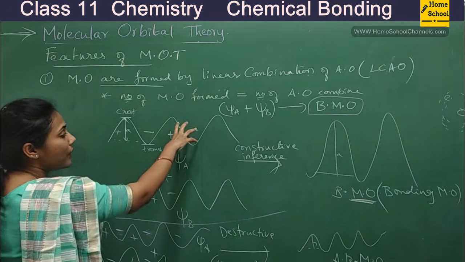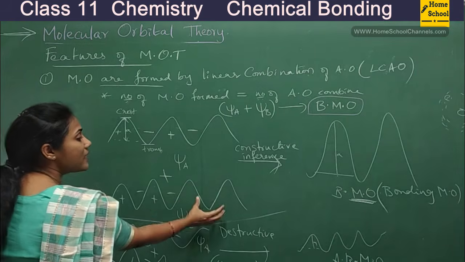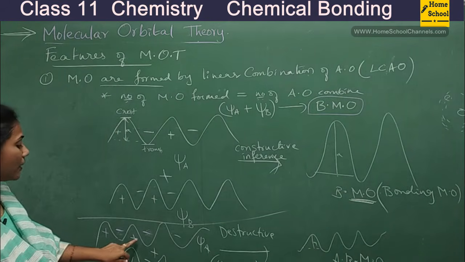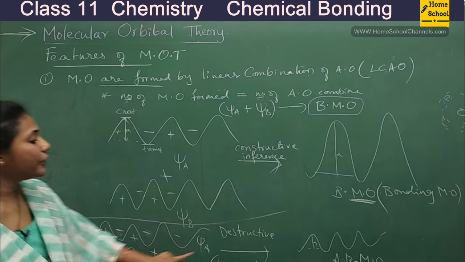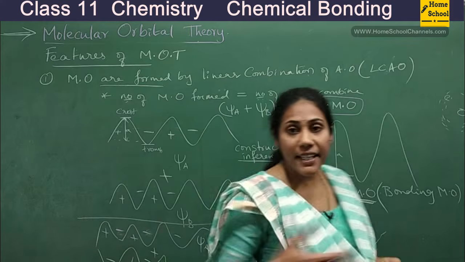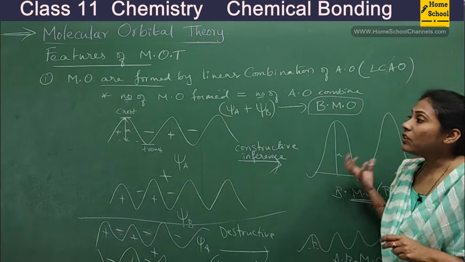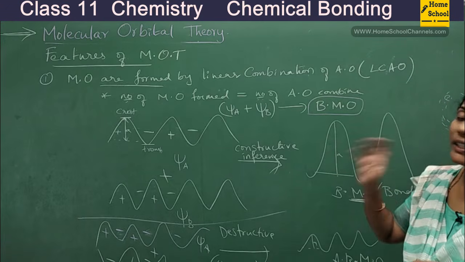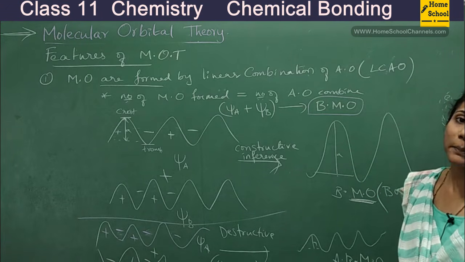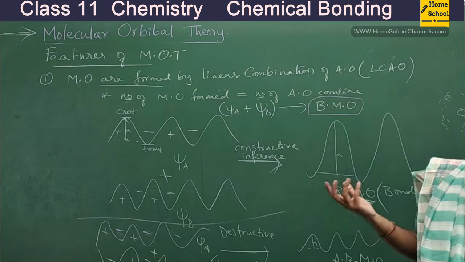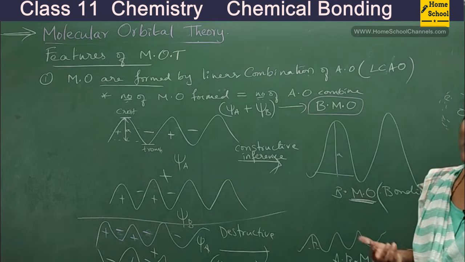If two atomic orbitals are mixed this way, you get a bonding molecular orbital. If two atomic orbitals are mixed this way, you get an anti-bonding molecular orbital. So like this, different molecular orbitals are formed. So mainly there are two types of molecular orbitals, guys. One is bonding molecular orbital, the other one is anti-bonding molecular orbital.